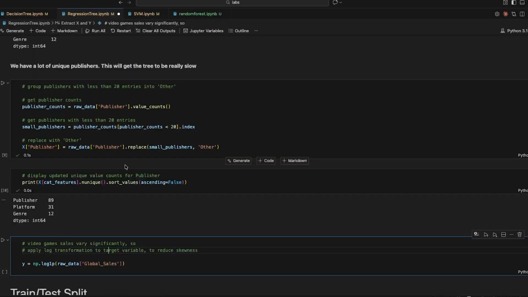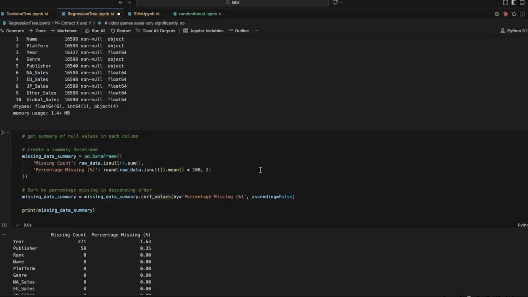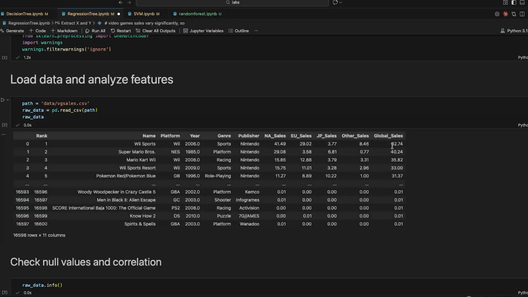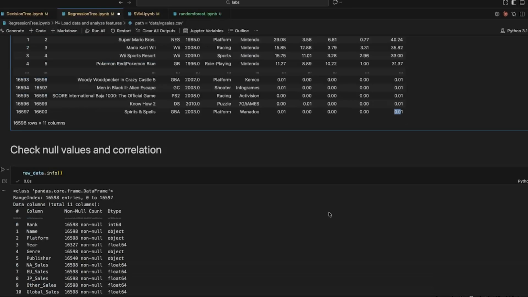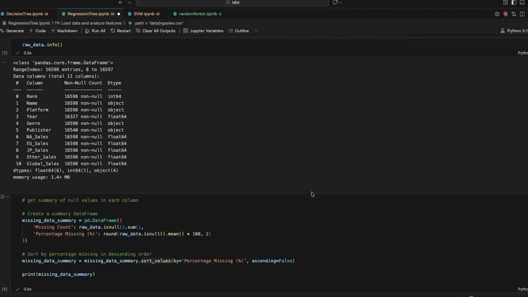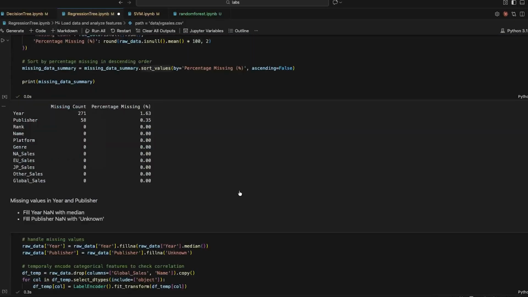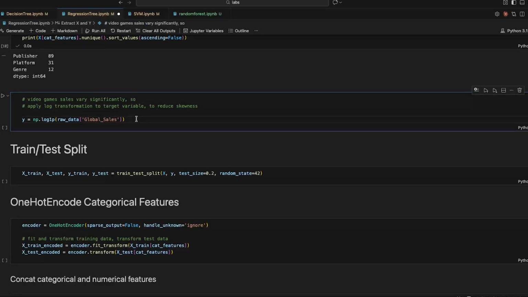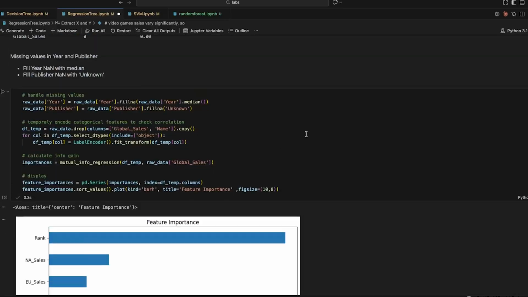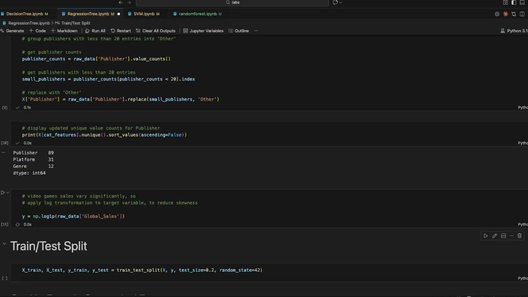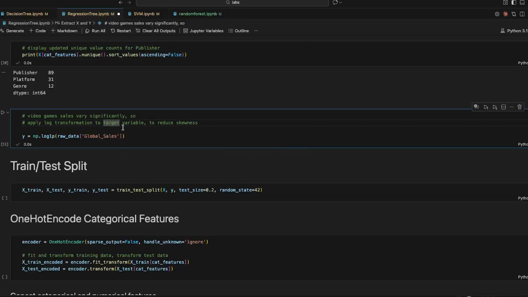So when I said that feature engineering really depends on the data, I mean by this, like video game sales vary a lot, okay? So for example, here it's in float, but we have some video games that sell, for example, $10, and other video games that sell millions of dollars. This huge gap usually is bad for our model because of the magnitude difference. Our data becomes too skewed. So to reduce that, we can apply, for example, a log transformation in our target, because our target is the sales. So just apply a log transformation. It will reduce this gap.